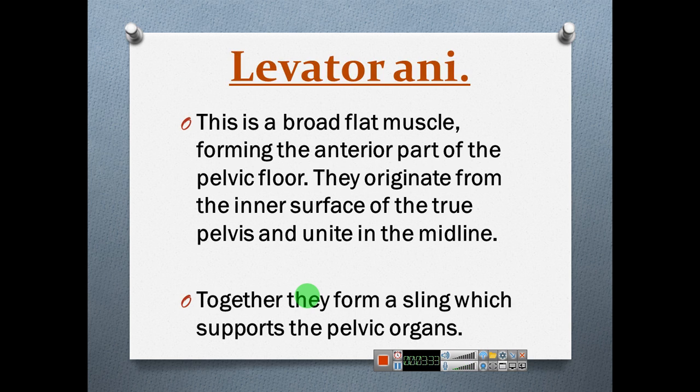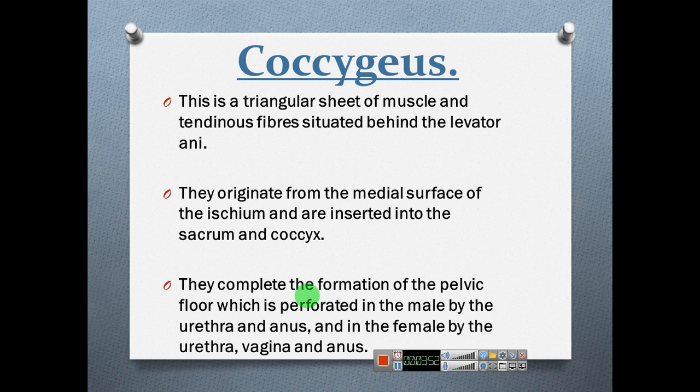Levator ani. This is a broad flat muscle forming the anterior part of the pelvic floor. They originate from the inner surface of the true pelvis and unite in the midline. Together they form a sling which supports the pelvic organs.